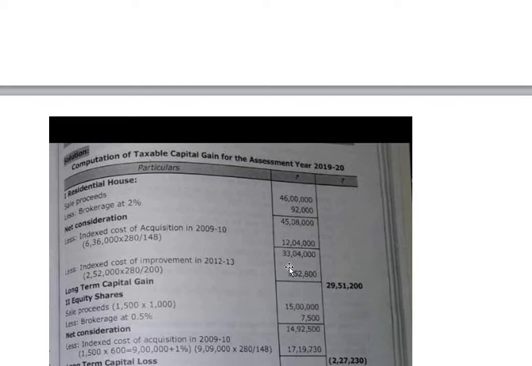45 lakh 8,000 minus 12 lakh 4,000 is 33 lakh 4,000, minus indexed cost of improvement which was made in 2012-13. So the formula is cost of improvement divided by improvement year index into sales year index: 2,52,000 divided by 200 into 280, 3,52,800. So gross capital gain is 29,51,200.